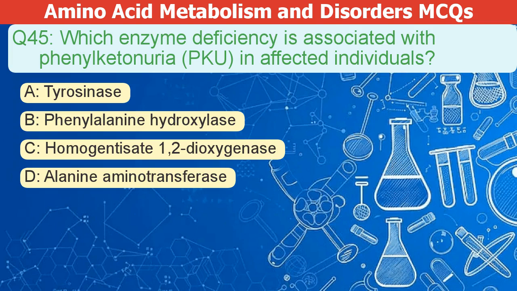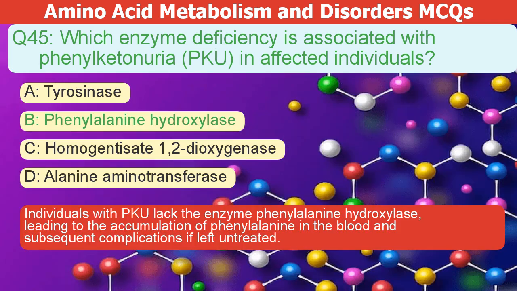Which enzyme deficiency is associated with phenylketonuria, or PKU, in affected individuals? A. Tyrosinase. B. Phenylalanine hydroxylase. C. Homogentisate 1,2-dehydrogenase. D. Alanine aminotransferase. The correct answer is B. Individuals with PKU lack the enzyme phenylalanine hydroxylase, leading to a buildup of phenylalanine in the blood. This causes complications if left untreated.